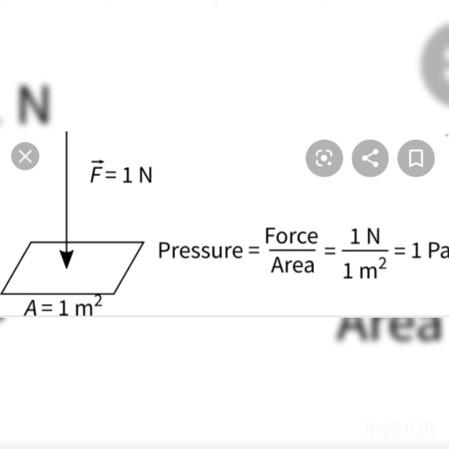Now, according to the definition of 1 Pascal, if a force of 1 Newton is exerted by the fluid normally on a unit area around the point, then the pressure at the point is known as 1 Pascal.